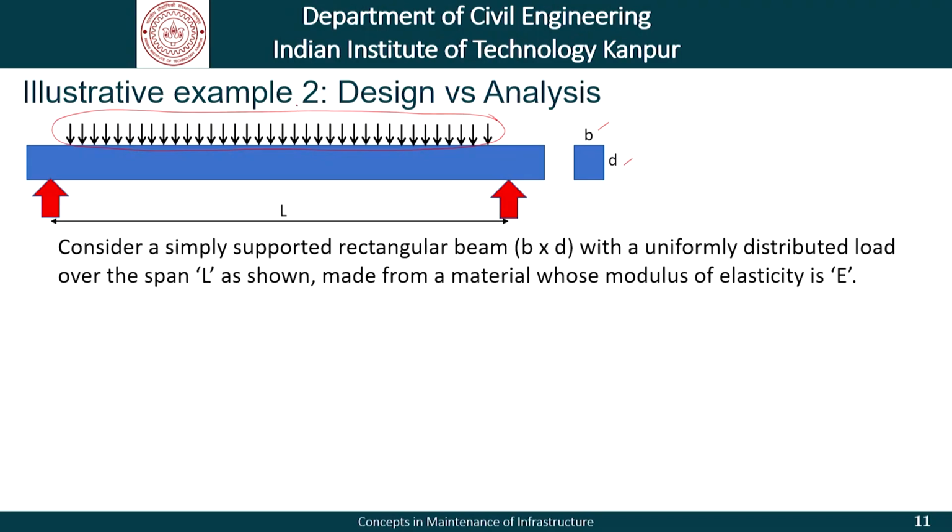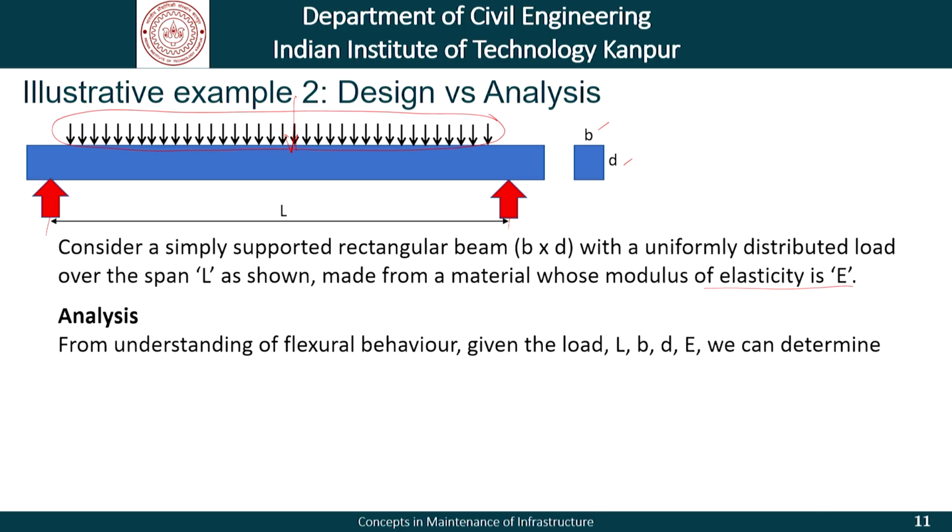Sometimes we have concentrated loads, but that is not what we are talking about here. We are talking of a uniformly distributed load over the span L. This distance between the two supports is the span L, made from a material whose modulus of elasticity is again known to be E. Now, coming to the analysis.